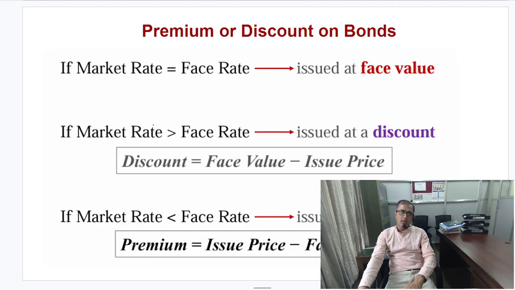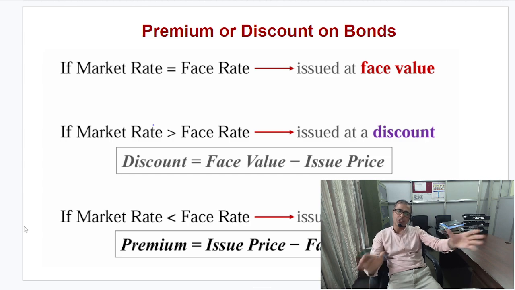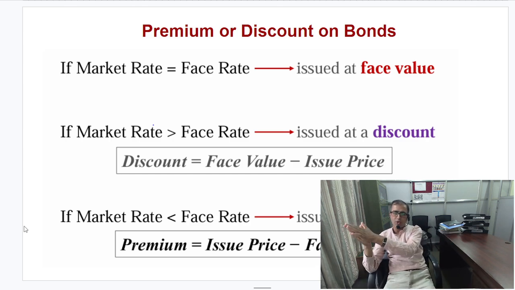In the next discussion, I will be discussing the case of bond amortization.